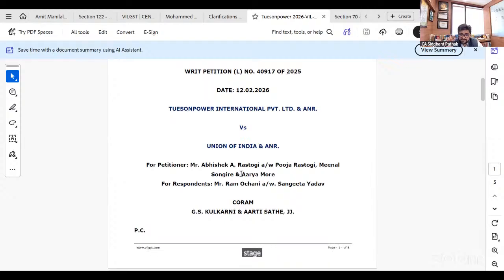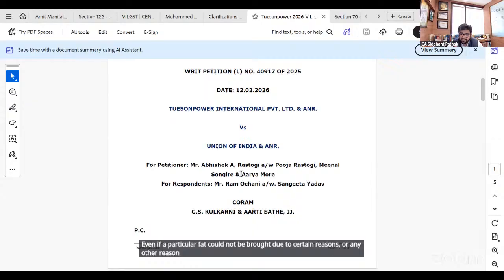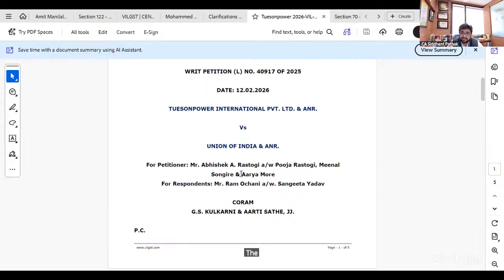What the tribunal is emphasizing and holding on that point is that the tribunal is the ultimate fact finding authority, and therefore even if a particular fact could not be brought, due to certain reasons, before the adjudicating authority or the first appellate authority, the tribunal can accept that fact at that stage. The tribunal will consider that fact, discuss it, and then pass the order.